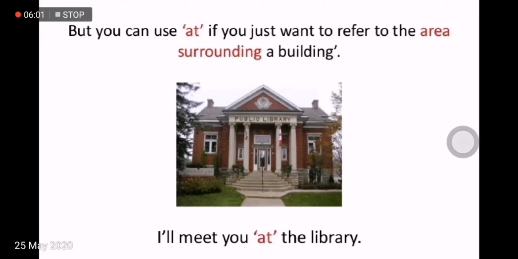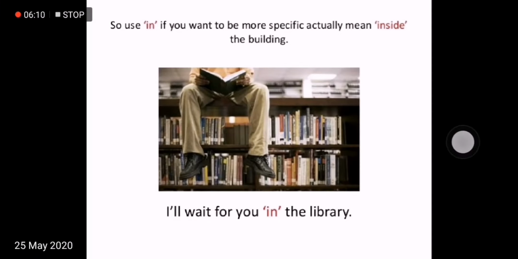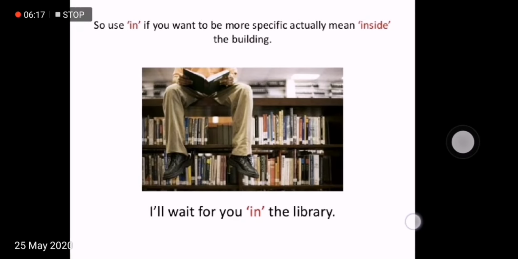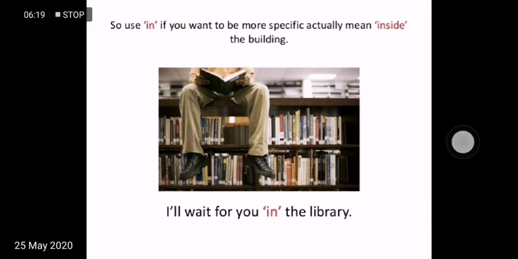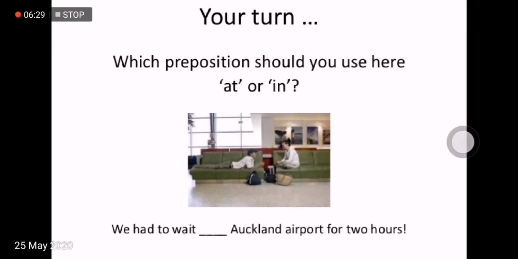So anything that surrounds that area, you use at, whether it's a playground, a lawn, or a backyard. Anything that surrounds that building, you use at there. And you use in if you want to be more specific, to actually mean inside the building. For example, I will wait for you in the library. He will wait for me in the shop. They will meet in the office, etc.